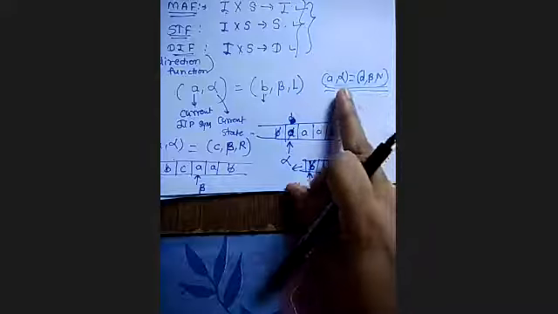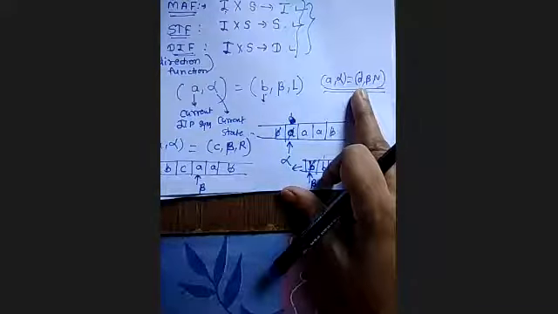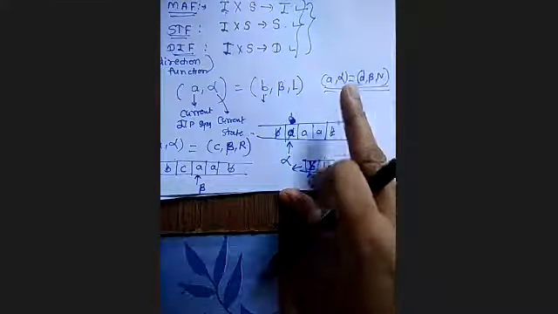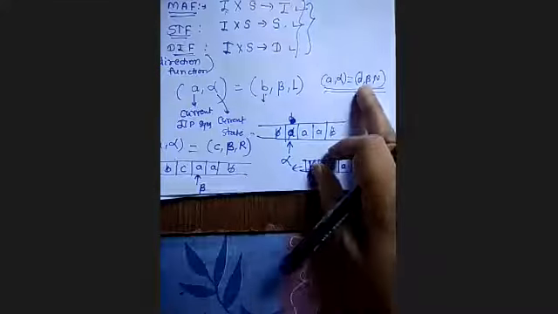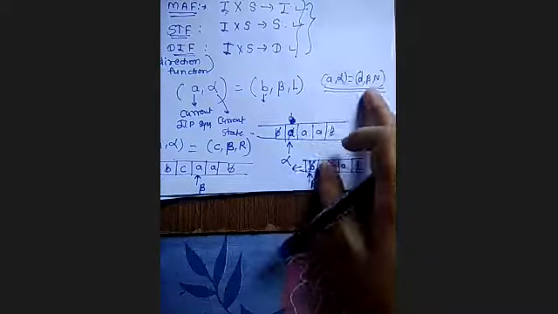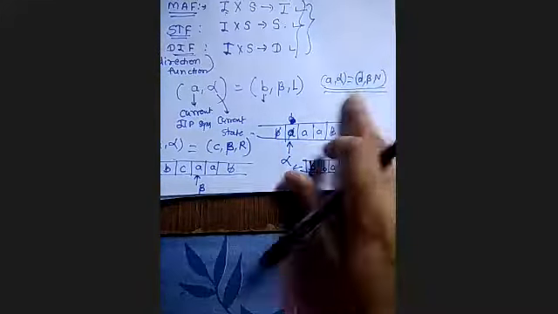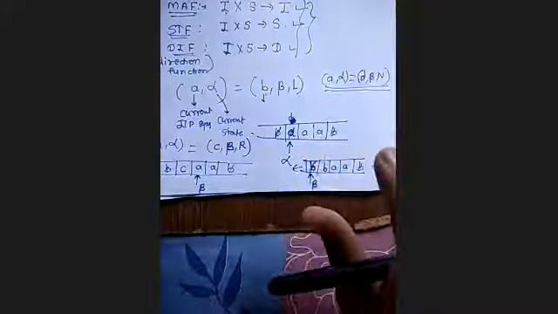In this case, A is replaced by D, correct? Then, after that, what? There are 3 actions, right? A is replaced by D, the alpha state is changed to beta, and the direction is what? No movement, correct? Okay. So these 3 actions take place.